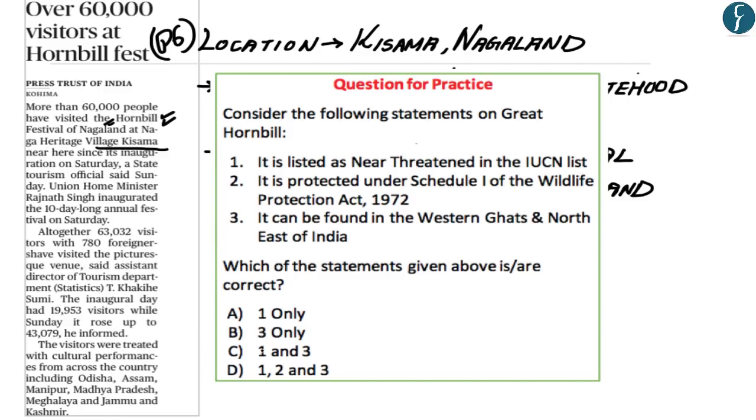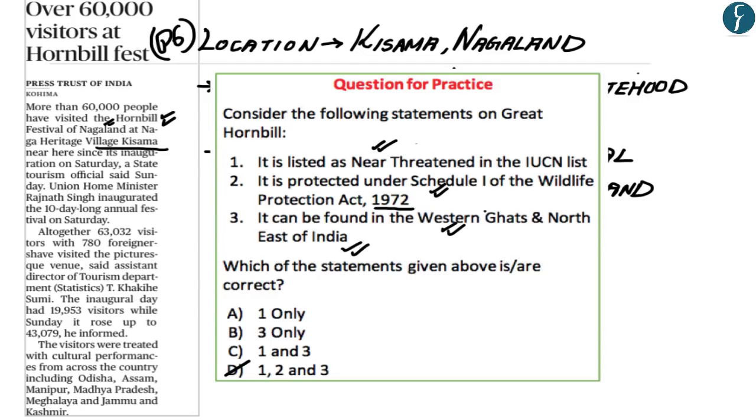Now the correct answer to this question is D, 1, 2 and 3, wherein the Great Hornbill is listed as near threatened in the IUCN list and is protected under the Schedule 1 of the Wildlife Protection Act of 1972 and is also found in the Western Ghats and the northeastern parts of India.